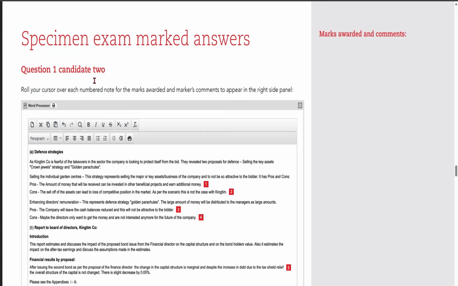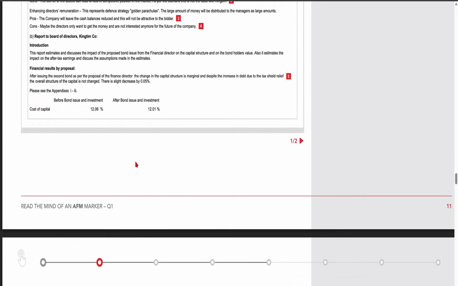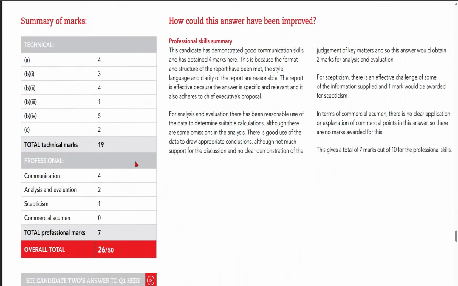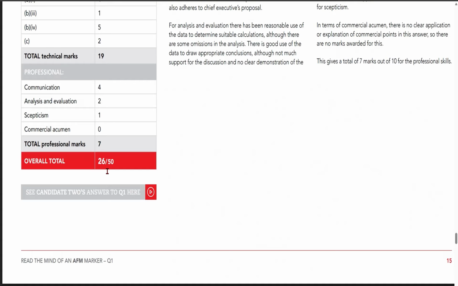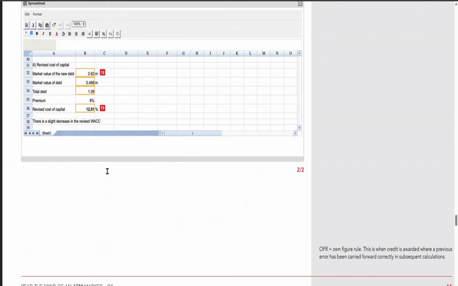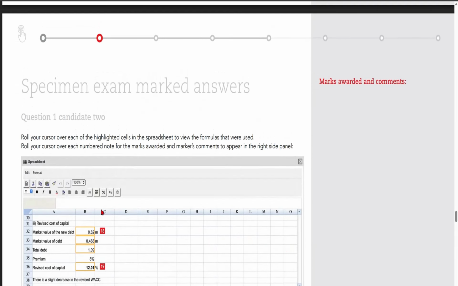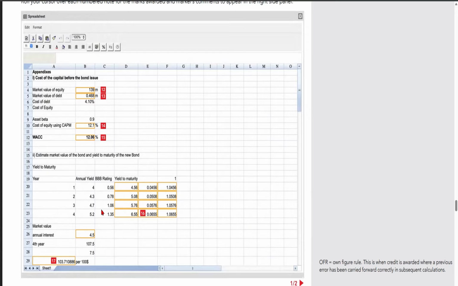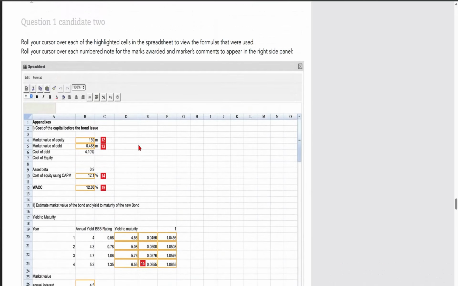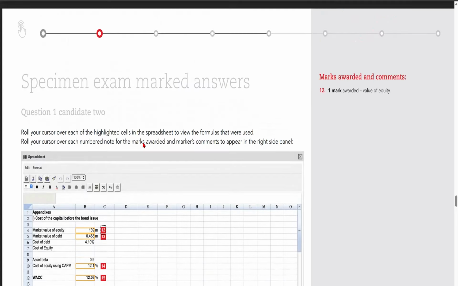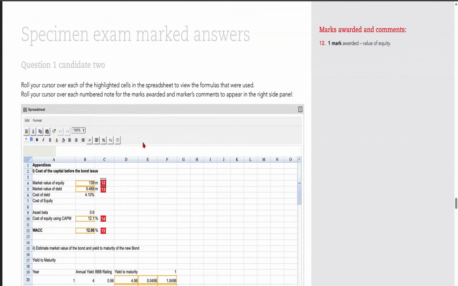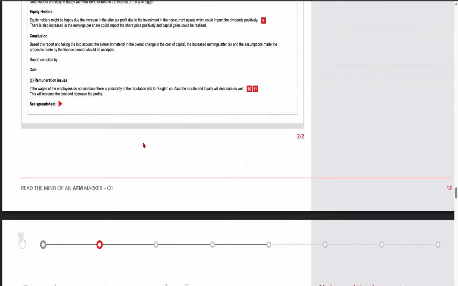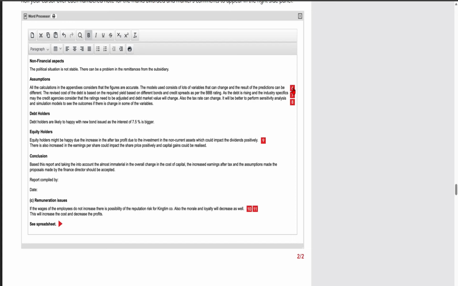And now here the answer is for the second candidate. Okay, and this candidate has scored 26 out of 50. So you can check where this candidate has lost the marks. The examiner has put a note in every one of these cells. You can see, yeah, for every line the examiner has kept notes.